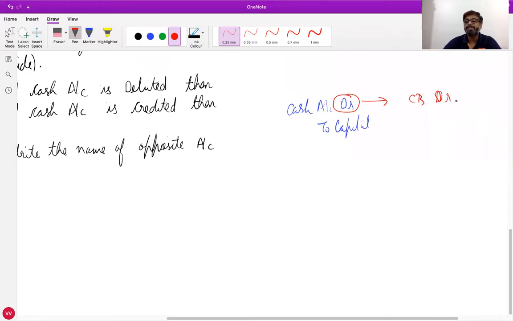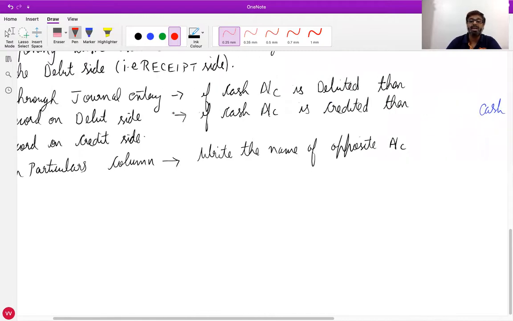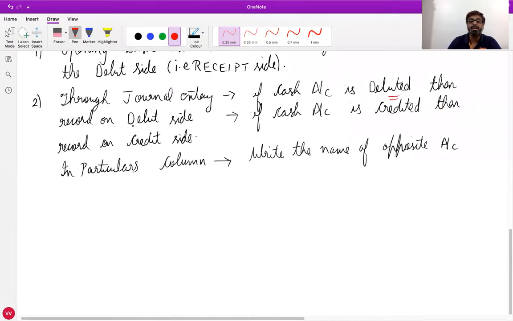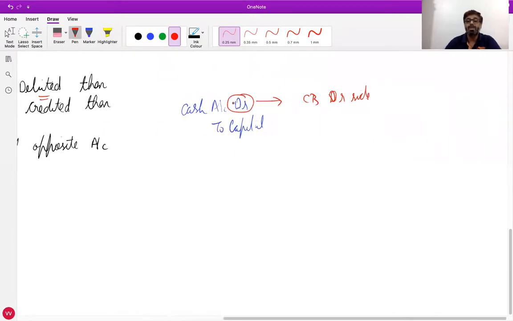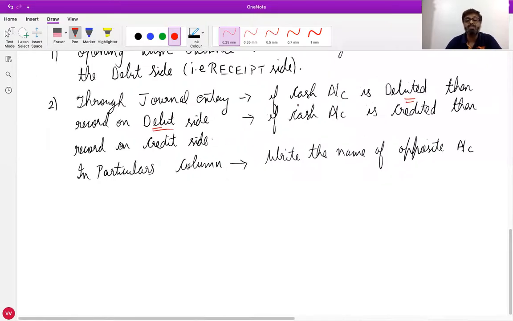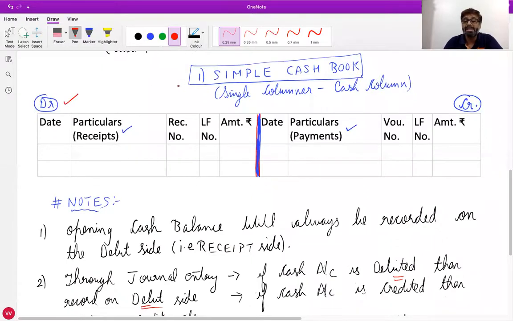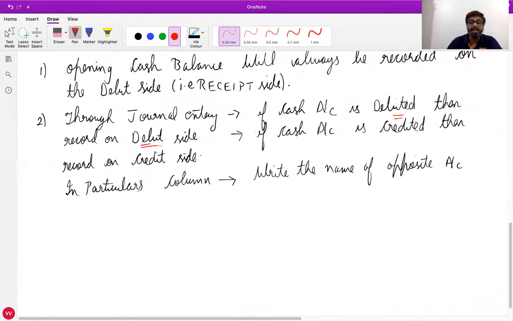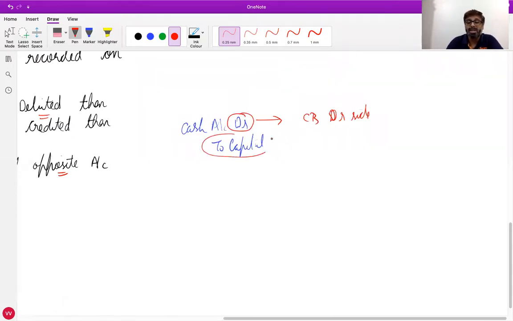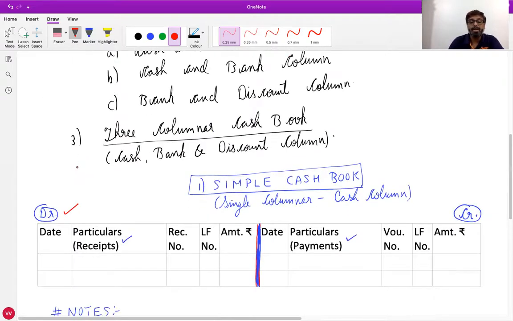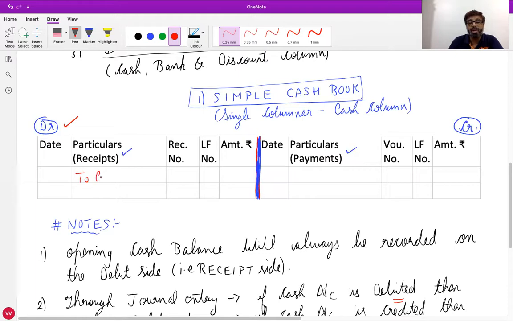As I said, if cash account is debited, then write on debit side. And what did I say in the particulars? Write the name of opposite account. Now, what is the name of opposite account? Capital account. Write to capital account.